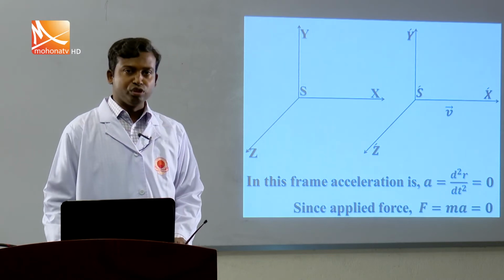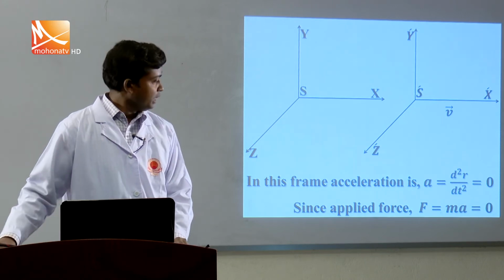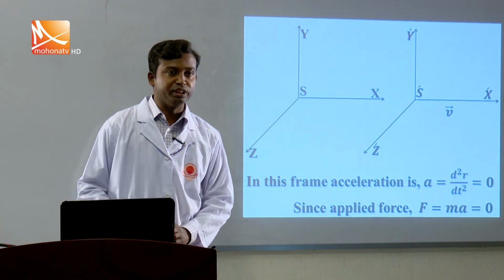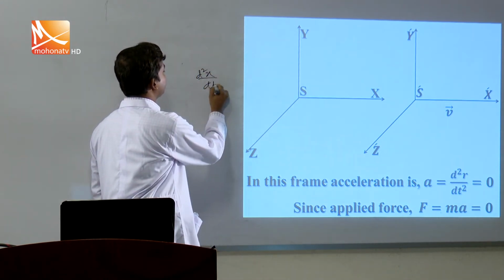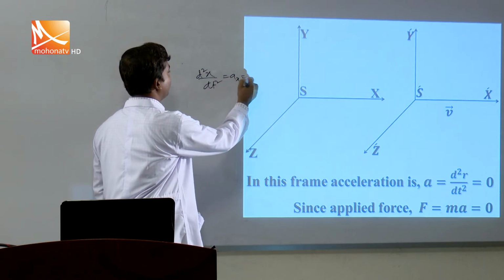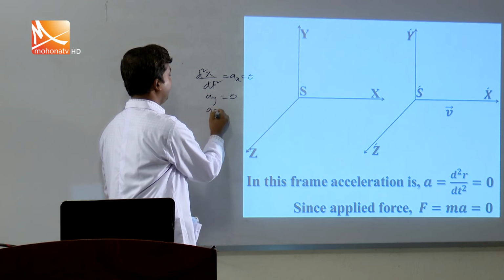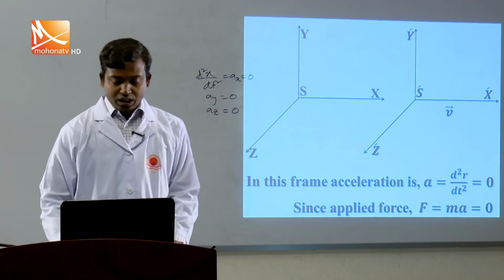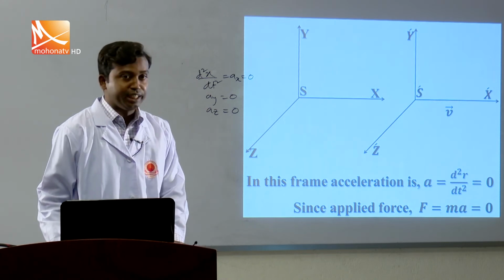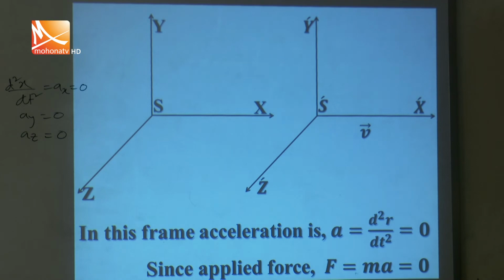There is no applied force, so F will be 0, that means d square r by dt square will be 0. That means d square x by dt square, which is ax, is also 0. Similarly, ay is also 0 and az is also 0. That means in this case there is no relative motion, there is no change of velocity, that's why acceleration becomes 0.